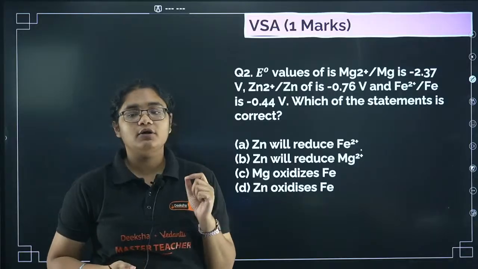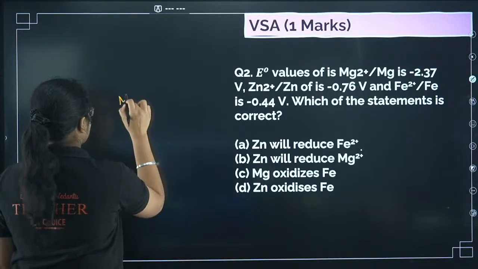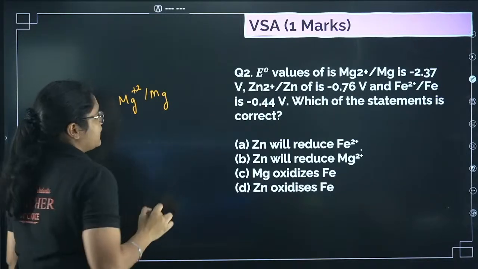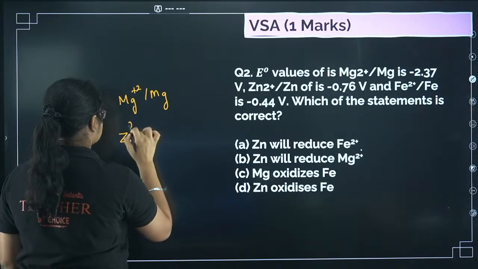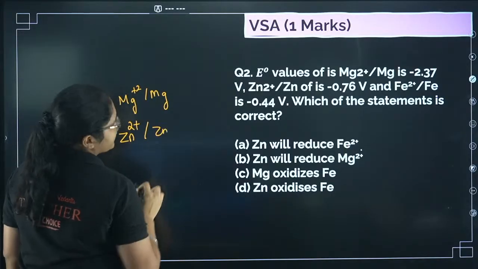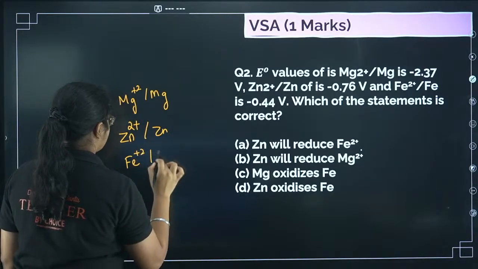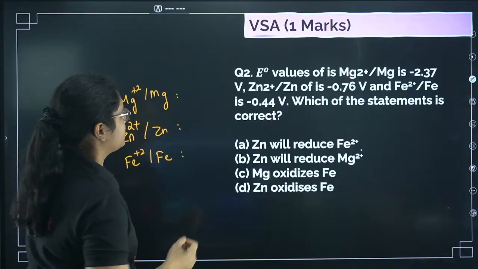Next we have the E naught values here. Mg plus 2 to Mg is given. Then you have Zn2 plus to Zn. Okay, next we have Fe2 plus to Fe. Okay, so all these values are given to me. What is magnesium reduction potential?